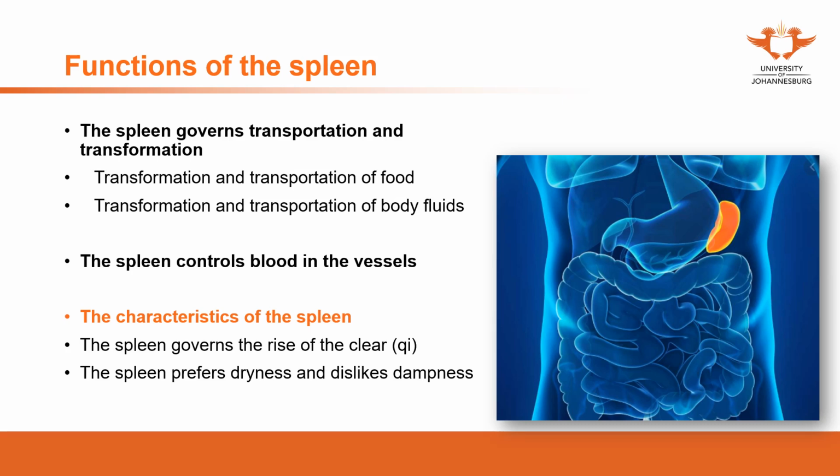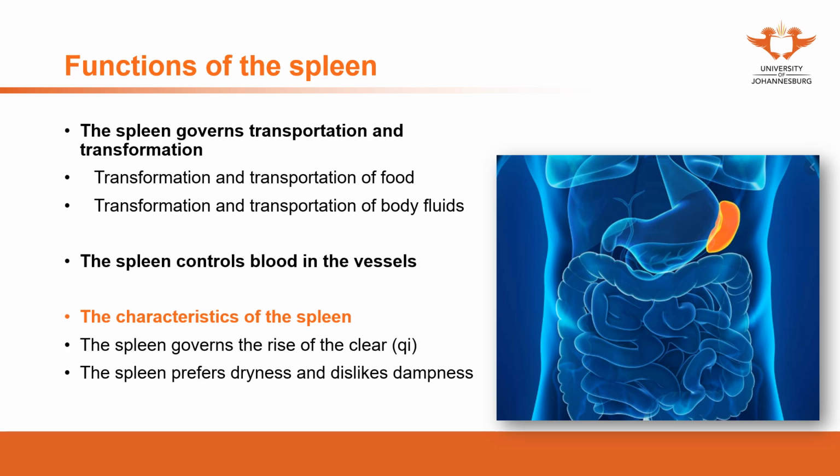Bleeding in the upper part of the body, we don't consider as the spleen's function. So here the spleen controls the blood in the vessels, specifically in the lower parts of the body.